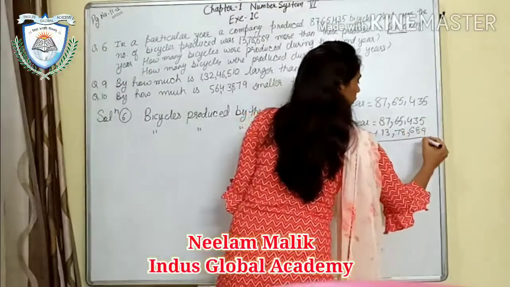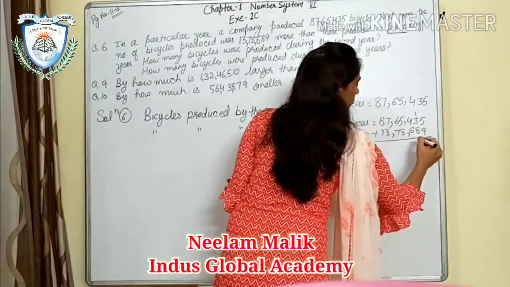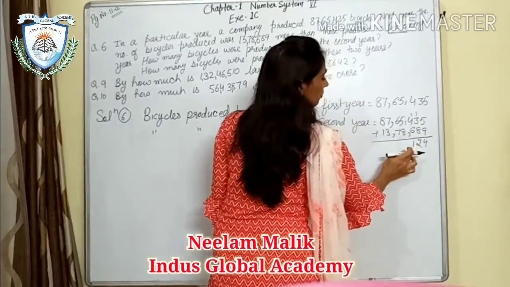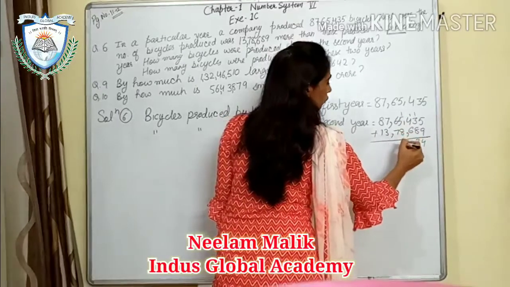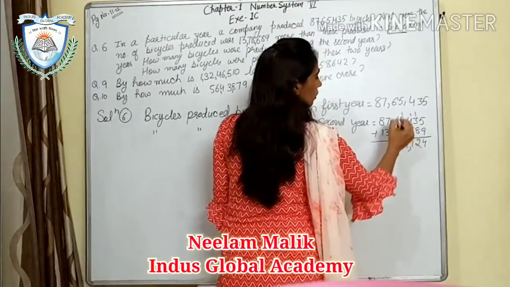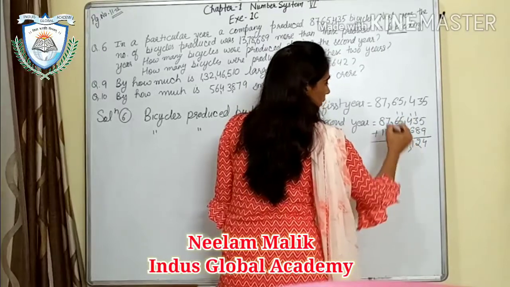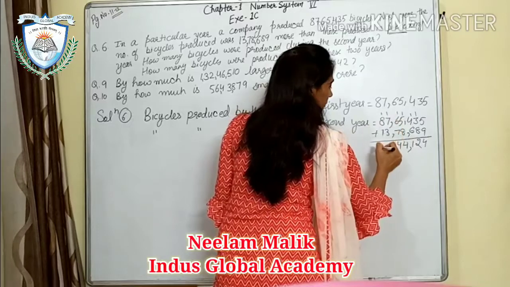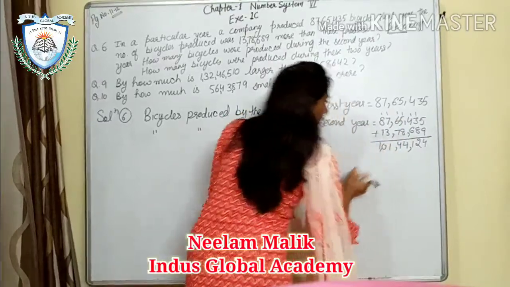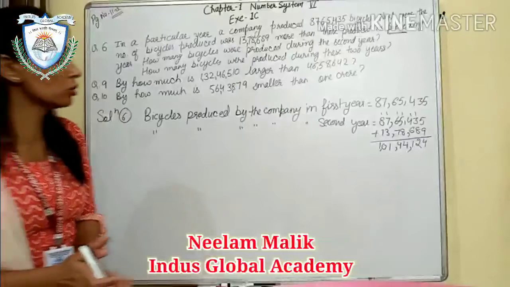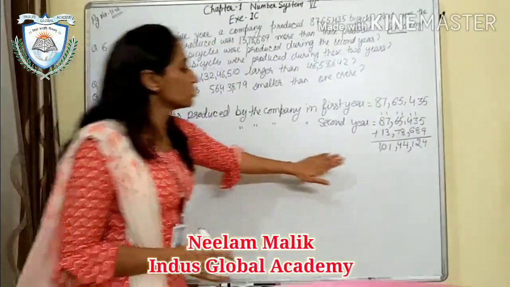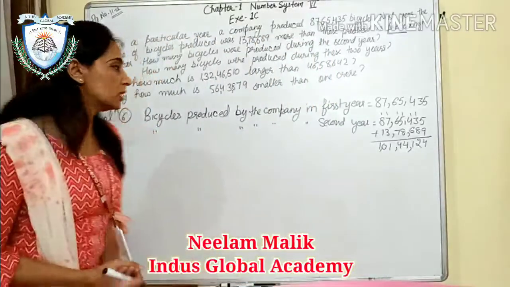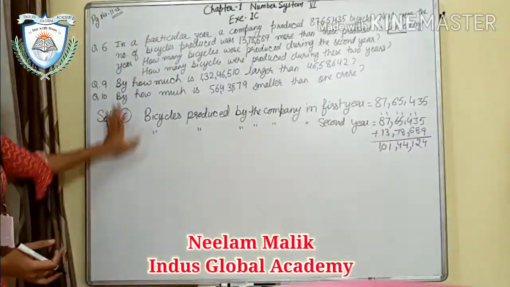Here will be 14, 1. This will be 12, 1, 11. It will be 1, and here will be 1. 13, 1, 14. Now 1 will be here. It will also be 14. 1 will be here, 10, 1, 11. Here will be 8, 9, and 1, 10. So what is that? The production in the second year is 1 crore 1,44,124.